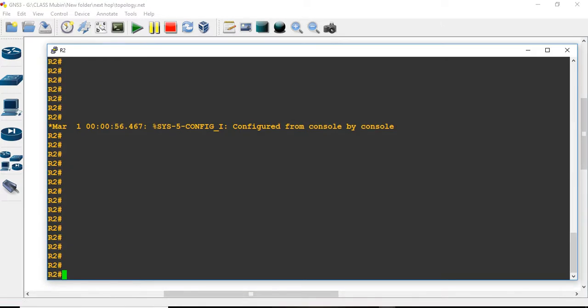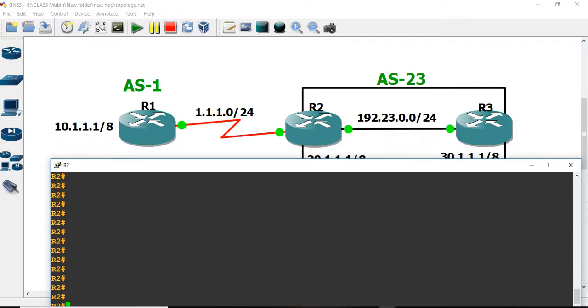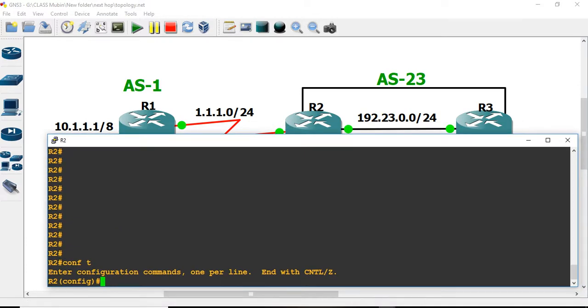R2 router has two neighbors. Configure terminal. Router BGP 23.